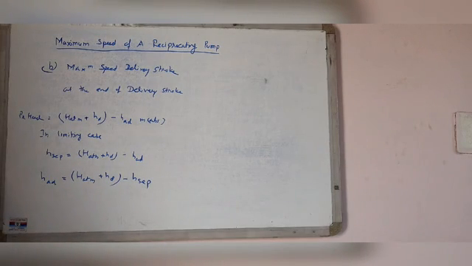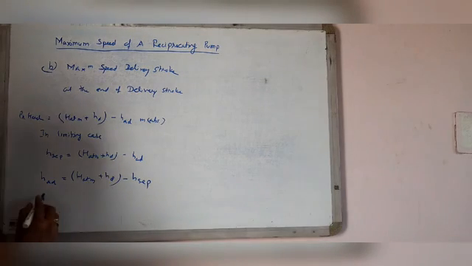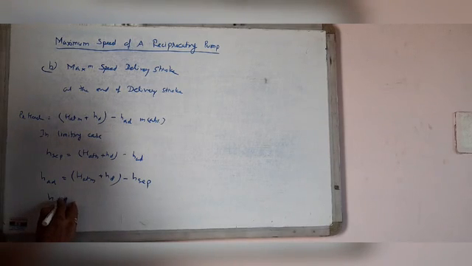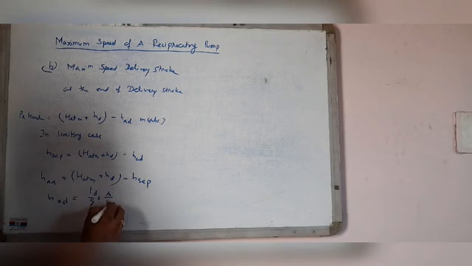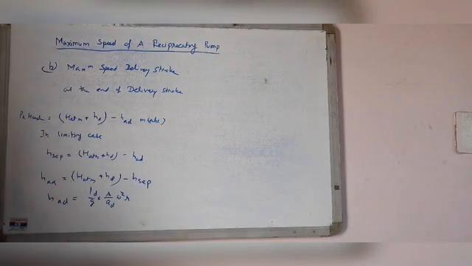But HAD, the pressure head due to acceleration at the end of delivery stroke, can also be calculated as HAD equal to Ld by g into A by Ad omega square r.